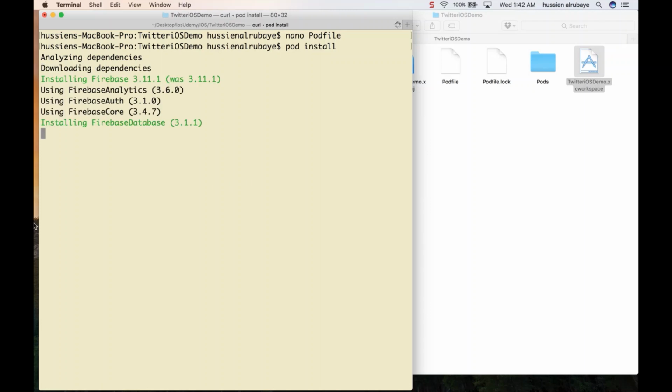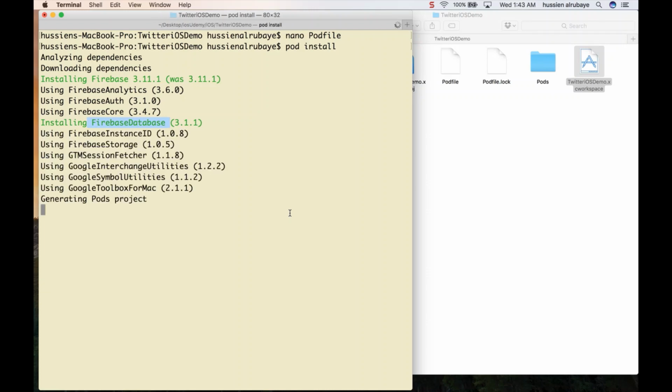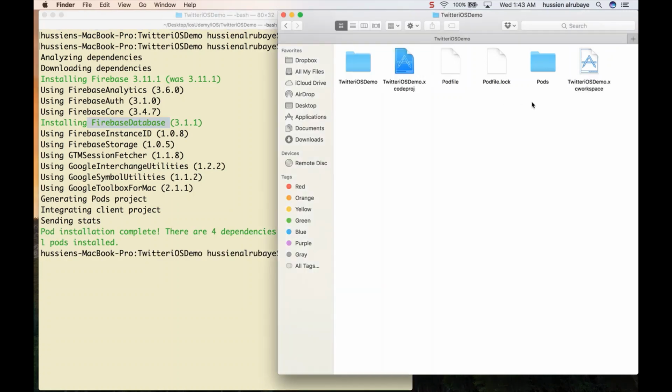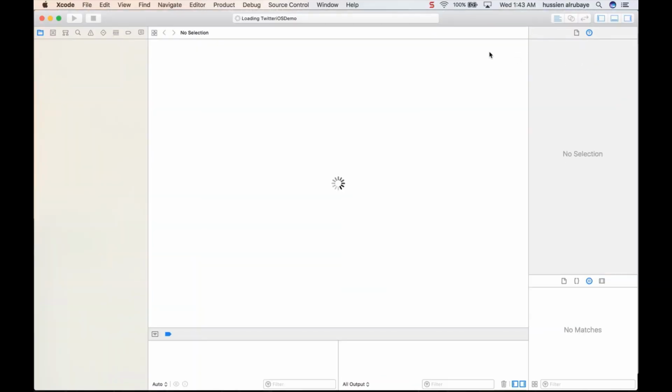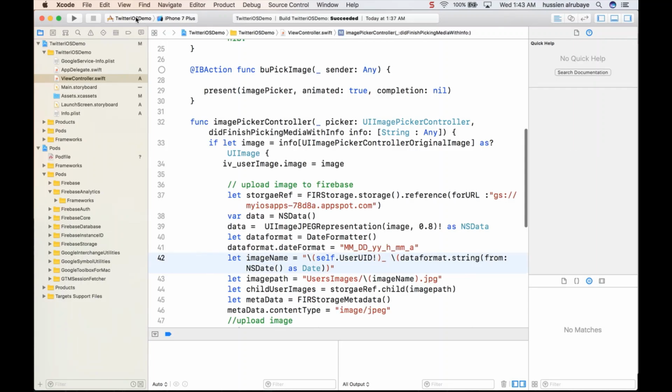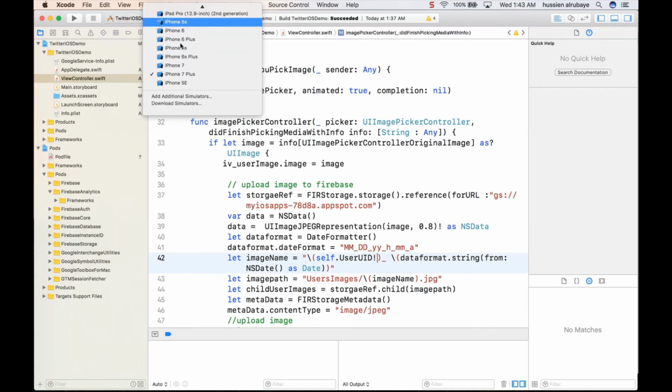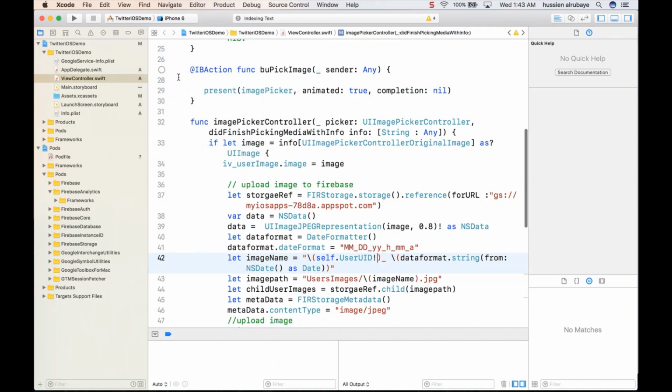Hopefully now it will install the database for me. So here you go, it installed the Firebase database for me. We'll wait for some time until it completes everything, so I will be able to go and start to use this database. So it's done. Now click my project. My project should now be configured to use Firebase with everything set up. To make sure this is set up, here it is, Firebase database is also installed.